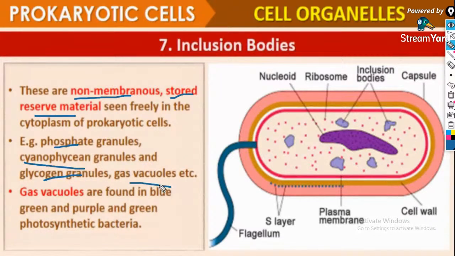All these are structures of the inclusion bodies. These are just stored reserve materials present in the cytoplasm of prokaryotes. So gas vacuoles, what are these? They are found in blue-green and purple and green photosynthetic bacteria.